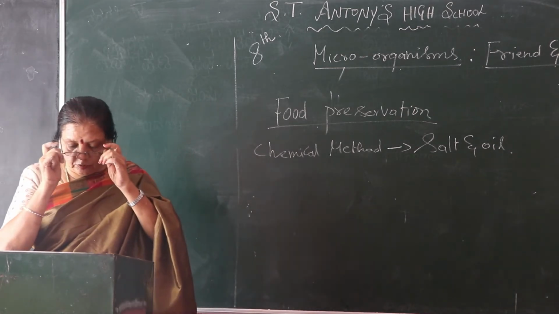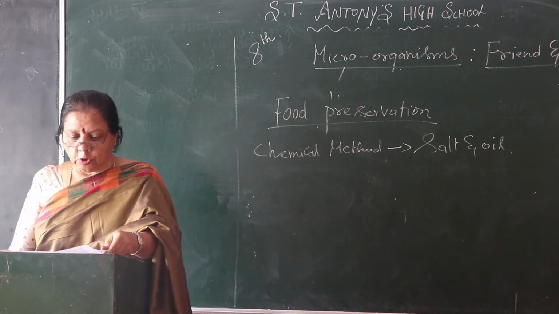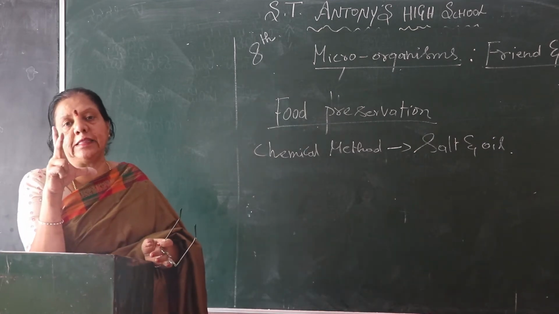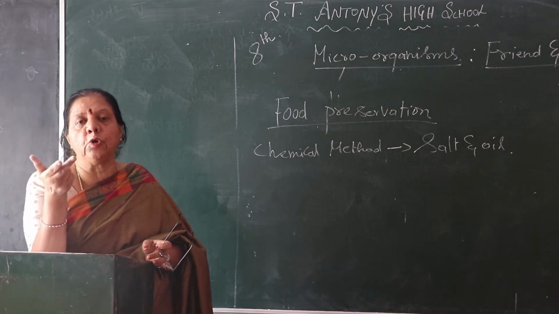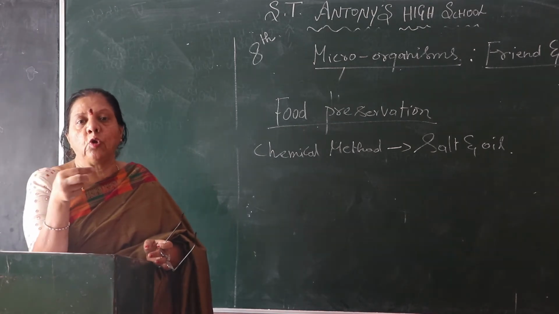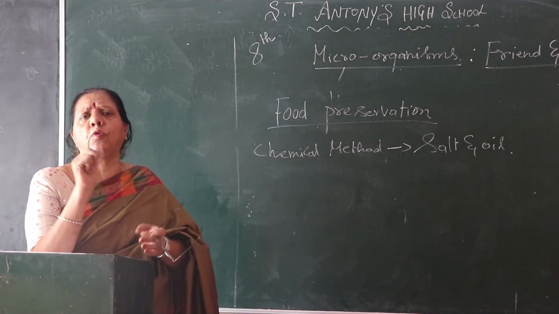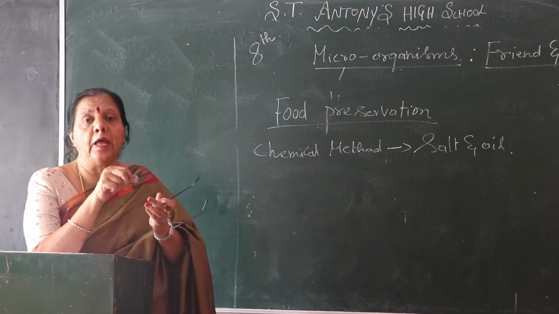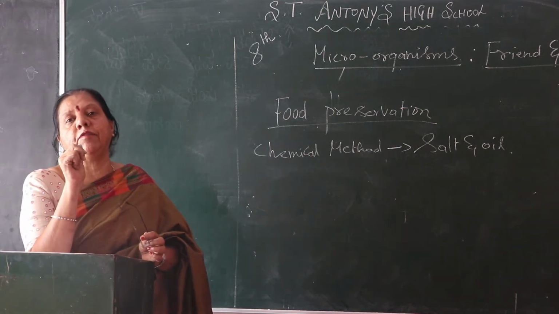Other than that, also vinegar, heat and cold, and also storage and packing. You know, dry fruits are tightly packed and given to you. Dry fruits you bring, raisins, cashews, all of them. They keep them in a tight cover. Why? Without air it won't be spoiled. We should not let air enter inside the cover, so we pack it tightly. So it will be safe for you.